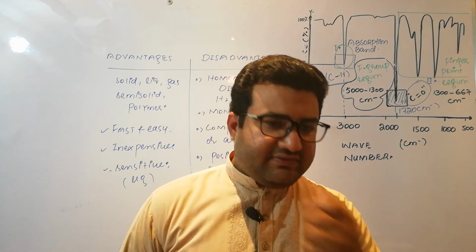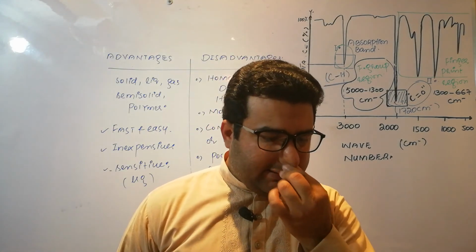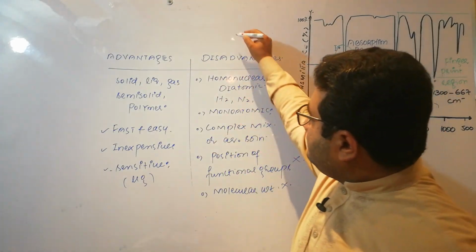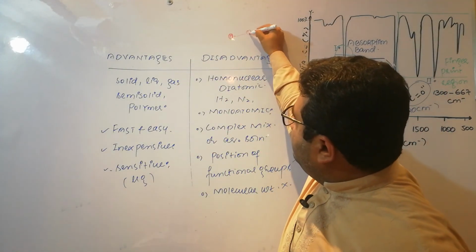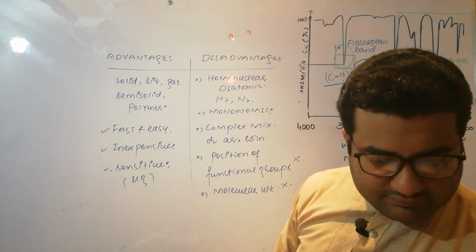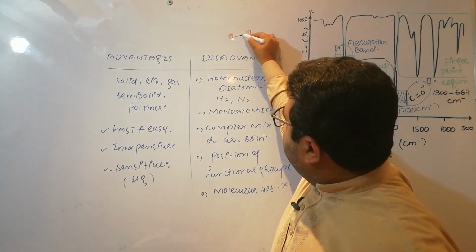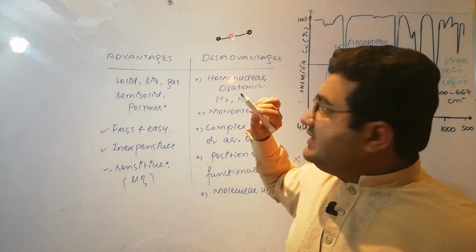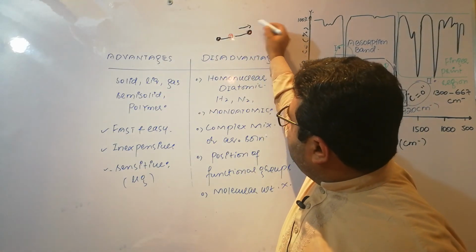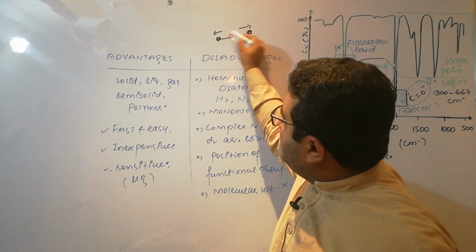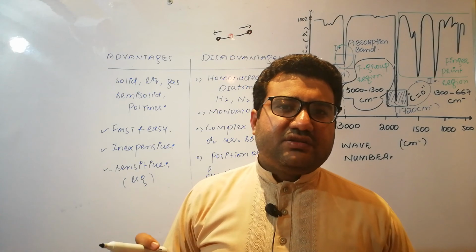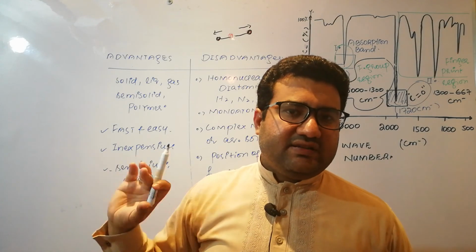Stretching vibration is very simple. You can easily understand it. Like if it is a molecule, if the vibration takes place in such a way that this atom moves in this direction and this atom also moves in this direction, then overall the bond length will not be changed on both sides.